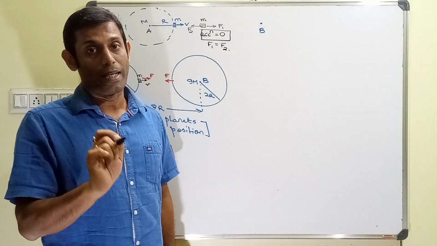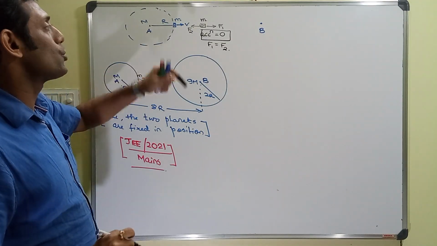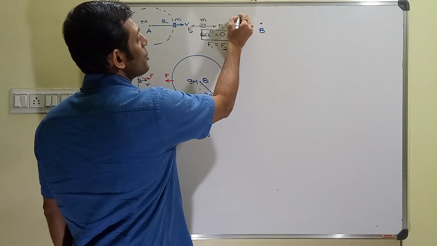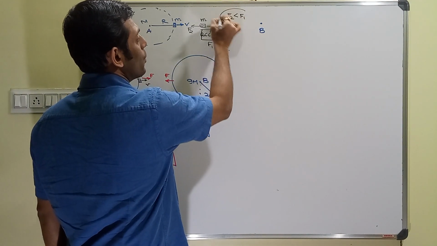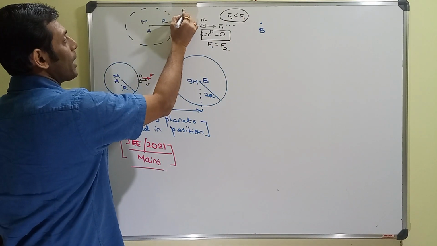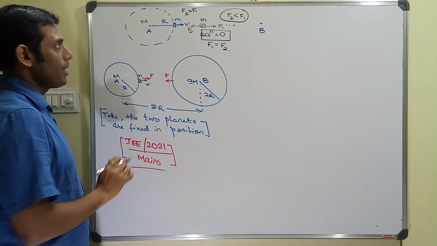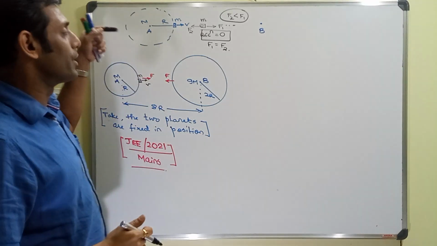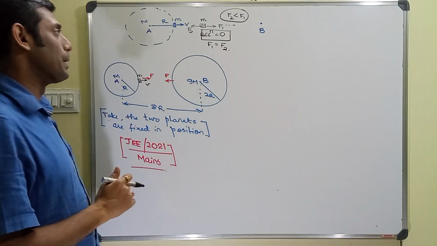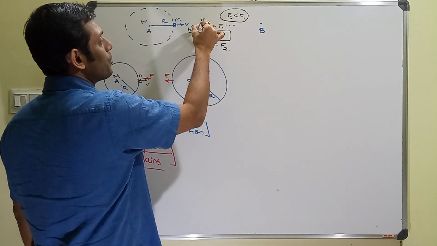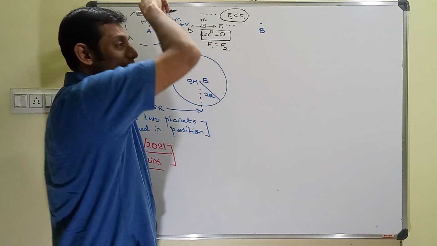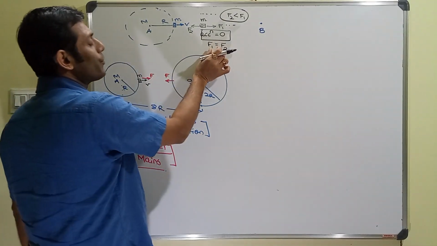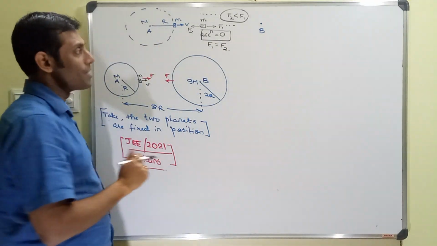That minimum velocity should be achievable by the satellite so as to proceed forward, and then as it moves to the right side, obviously your F1 becomes greater than F2 in this region, whereas in this region your F2 is greater than F1. So F2 should pull it back, but it won't pull because the net effect would be drifting it towards the planet B. As long as F1 is greater than F2 from this point onwards, the satellite keeps moving towards the planet B. Now see this, F1 equal to F2, this critical force equilibrium condition is attained where?